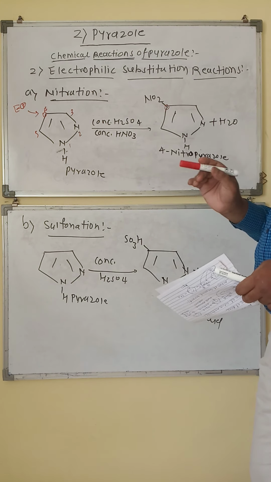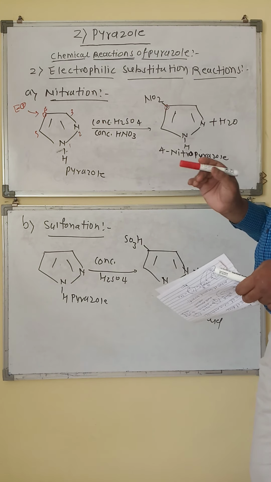First of all, HNO3 dissociates into NO2 positive, the nitronium ion, and OH negative, the hydroxide ion. Now this NO2 positive acts as an electrophile and attacks the 4th position of the pyrazole, and we get the 4-nitropyrazole.